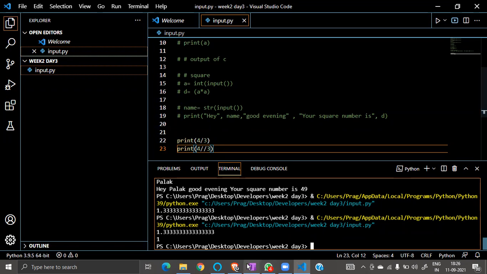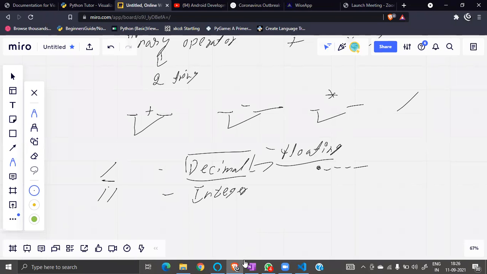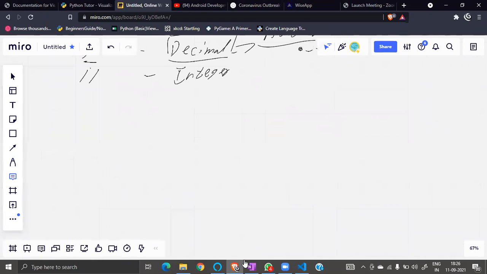One more thing, which is called modulus. Modulus will give the remainder.